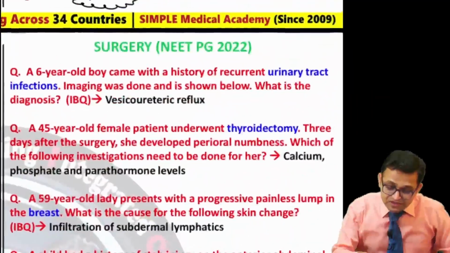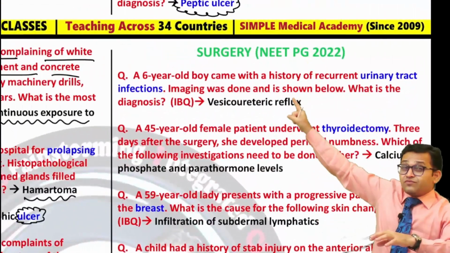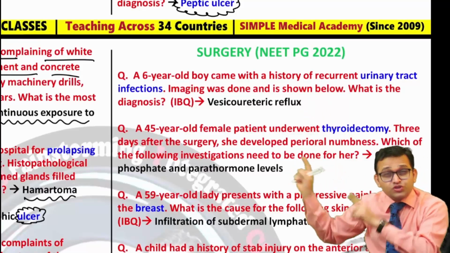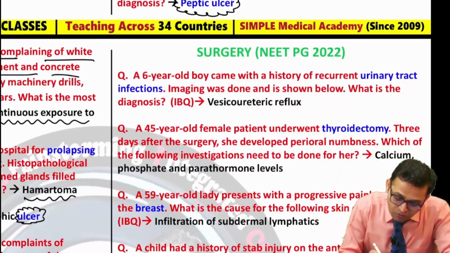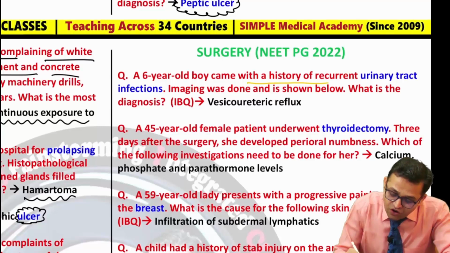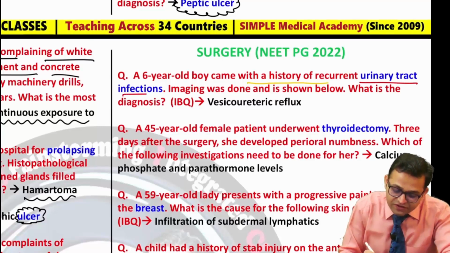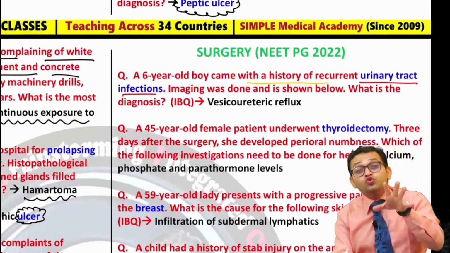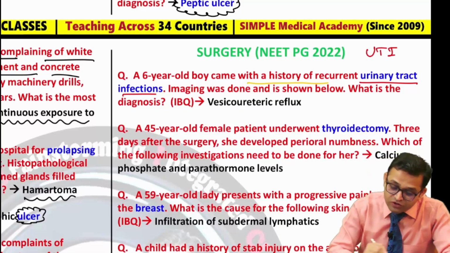Now can you see in this bullet train revision part? Yes, we are going to talk about the NEET PG 2020-22 questions. A 6-year-old boy came with a history of recurrent urinary tract infection. Yes, it is not possible that there is no question from UTI. So your important topic is the UTI.